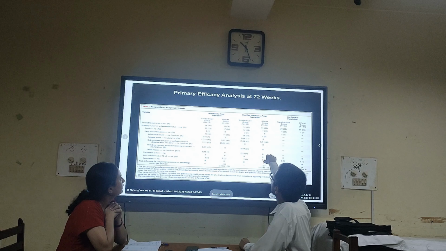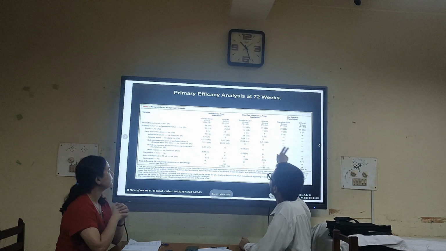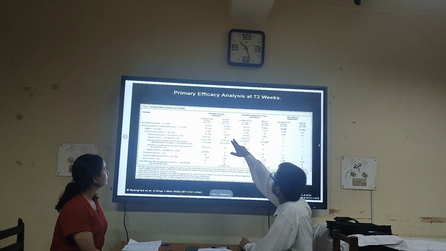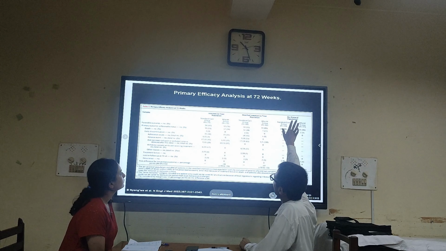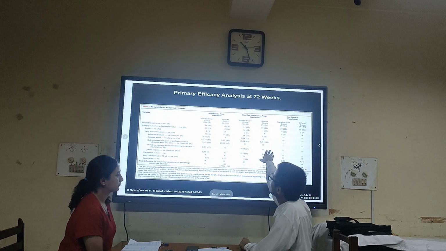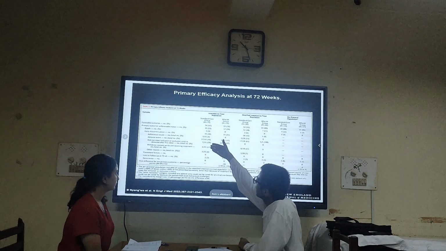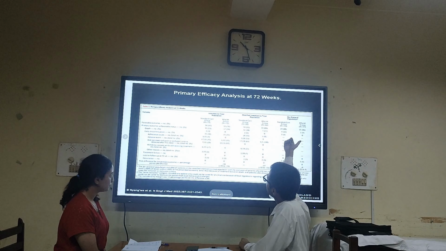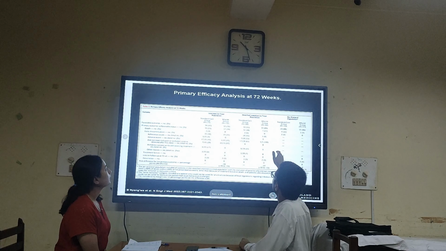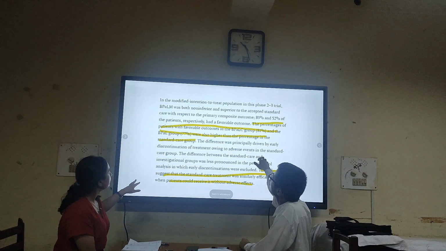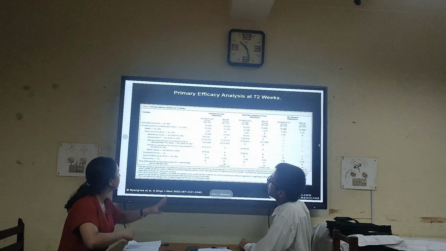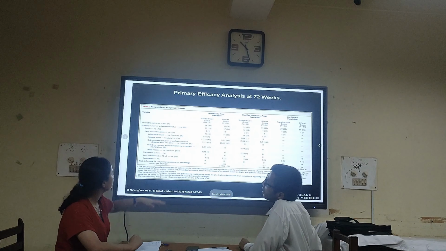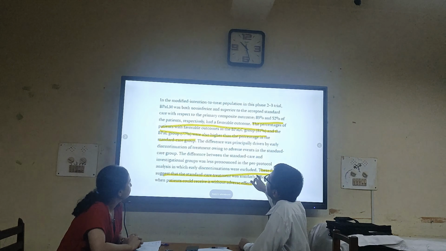Yes. So this is the table that I have taken from this trial that has been published in NEJM, and you can see they have done intention to treat, modified intention to treat, and per protocol analysis. In all, they found good favorable outcomes, and side effects and death are also less in this BPaLM regimen compared to a standard of care regimen. So this is basically about the BPaLM regimen, right? Yes.